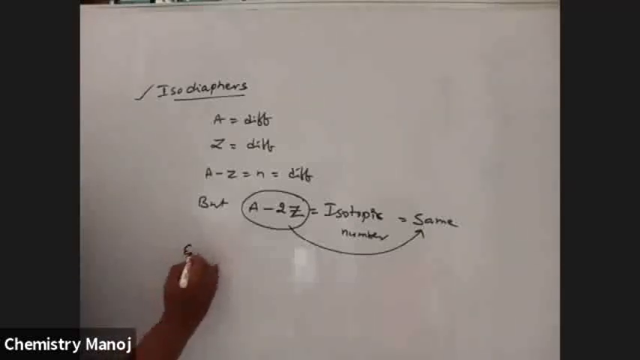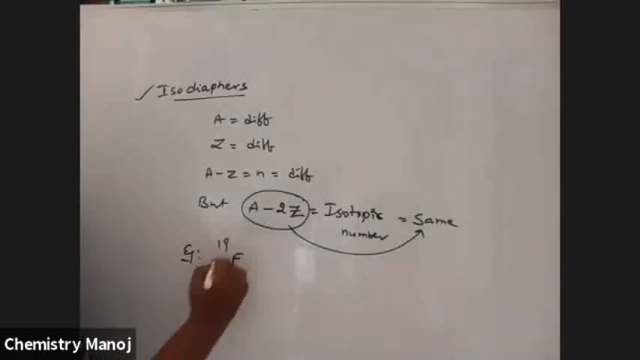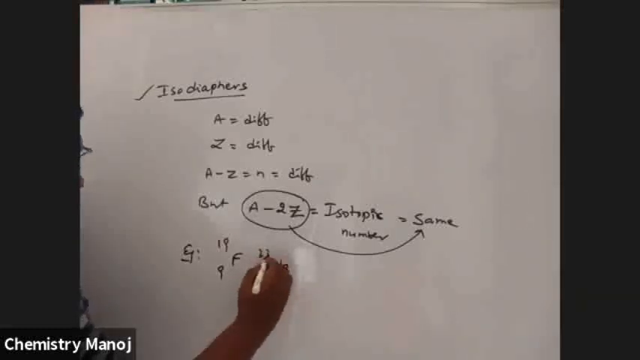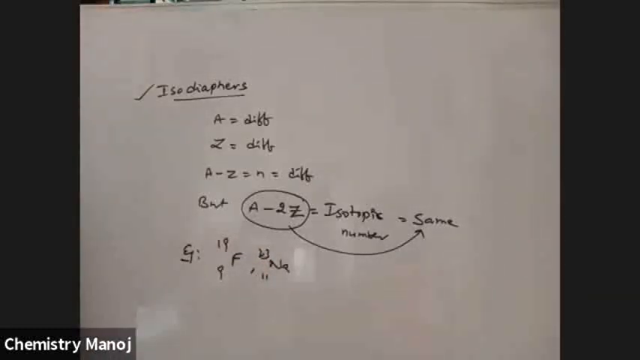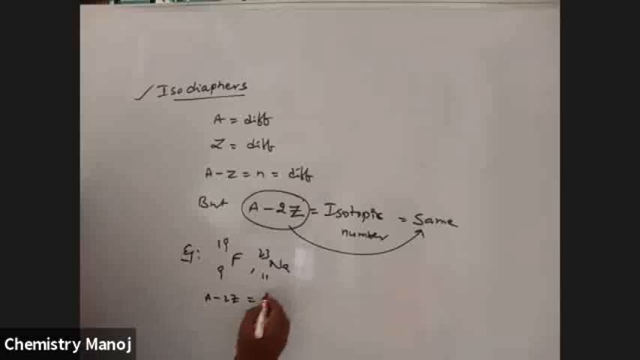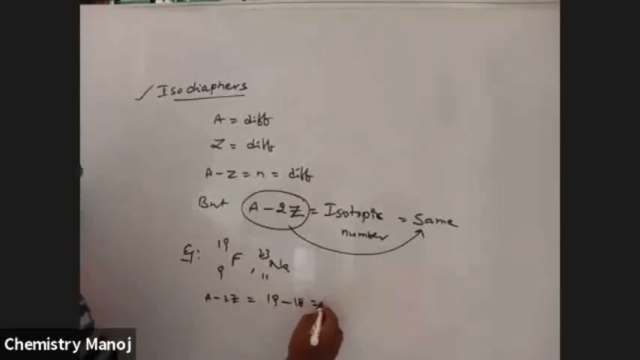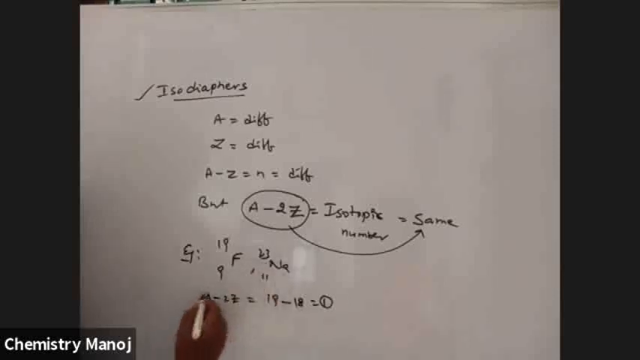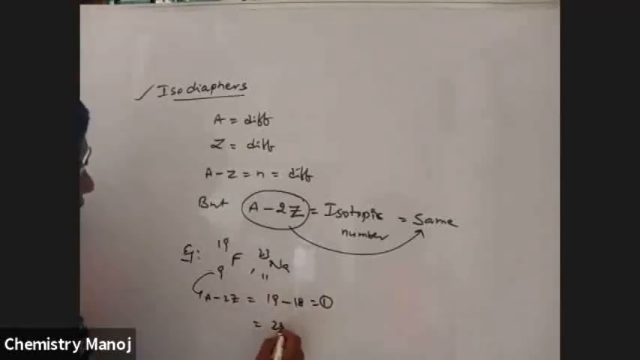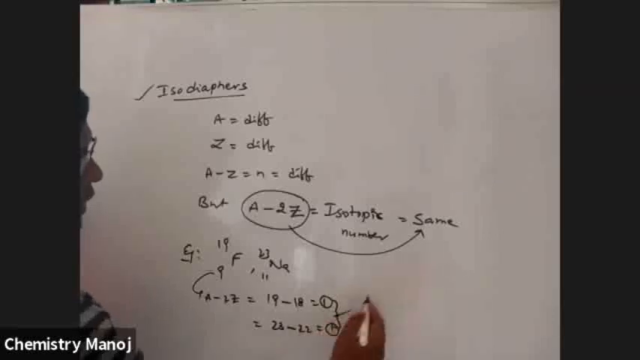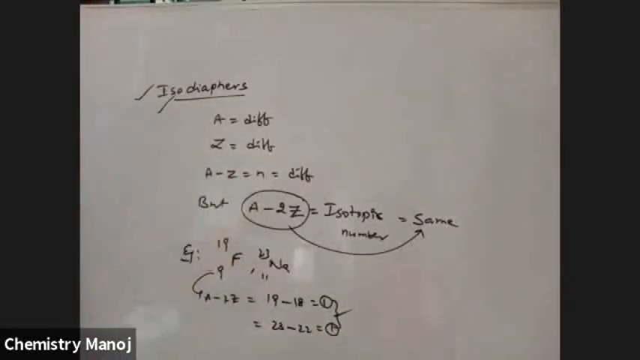Take the example of fluorine-19 (atomic number 9) and sodium-23 (atomic number 11). Check A minus 2Z. For fluorine, A is 19 and 2Z is 18, which equals 1. For sodium, A is 23 and 2Z is 22, which equals 1. So the isotopic numbers are the same, and automatically these two are taken as isodiaphers. Very, very important.